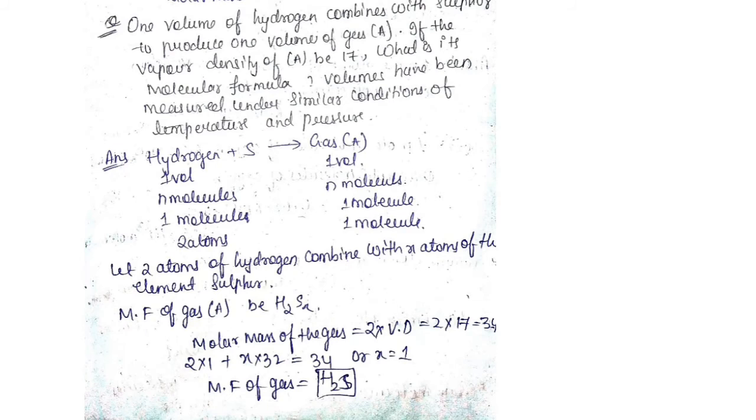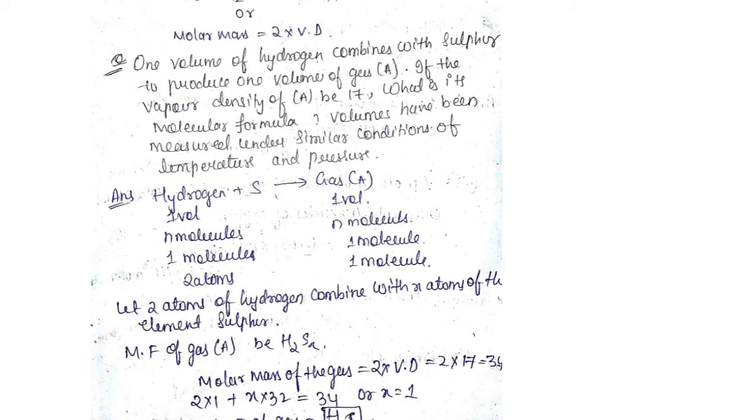So let 2 atoms of hydrogen combine with n atoms of element sulfur. So the molecular formula of the gas be H2X, and the molar mass of the gas is 2 into vapor density.